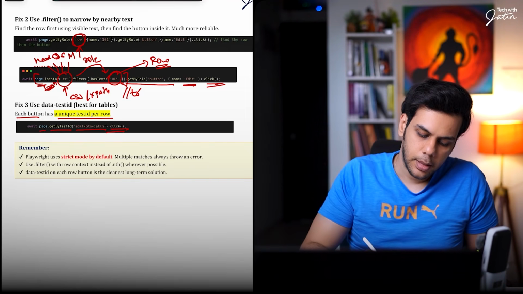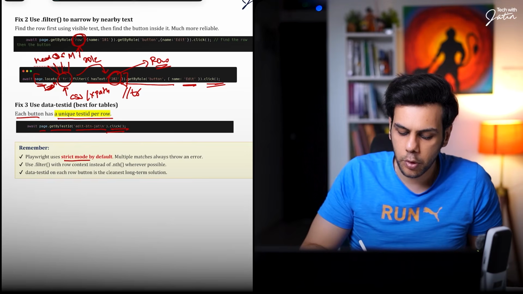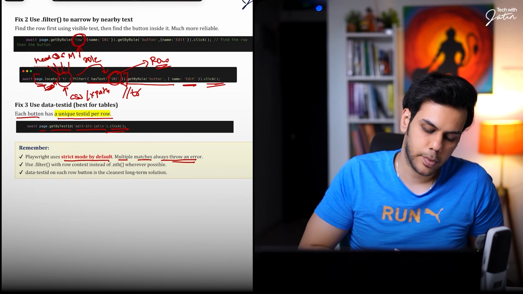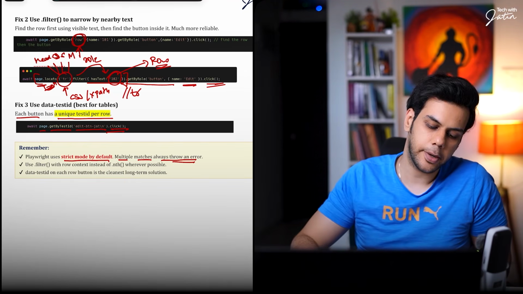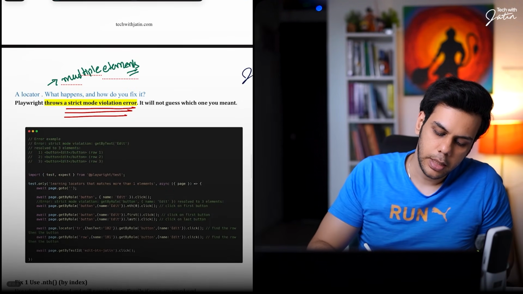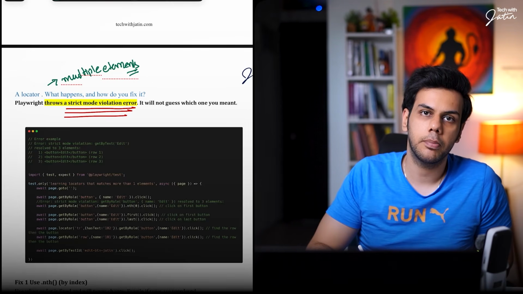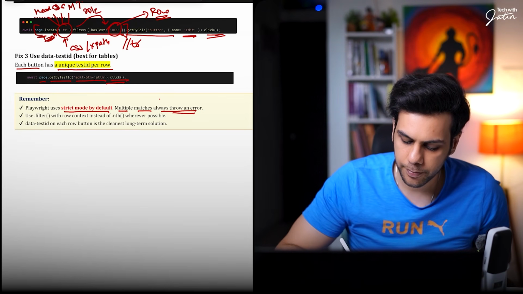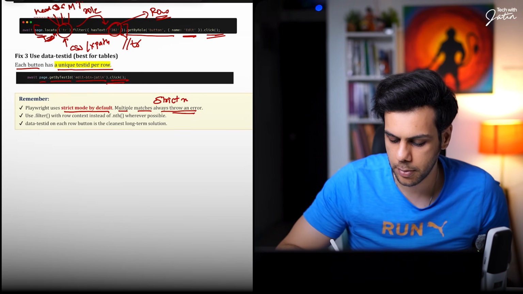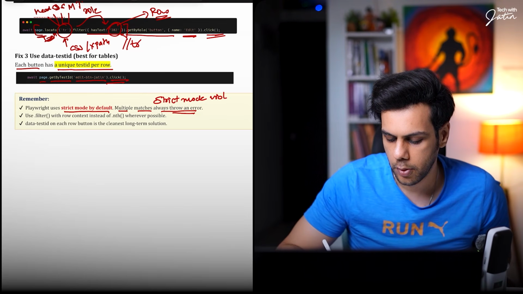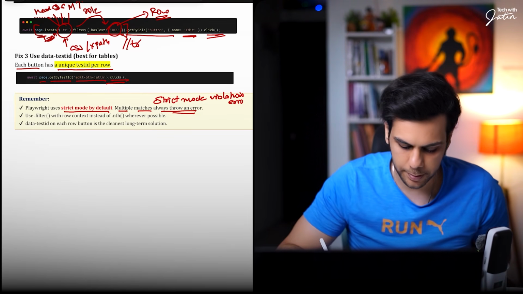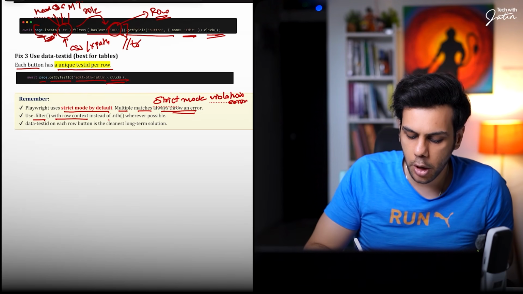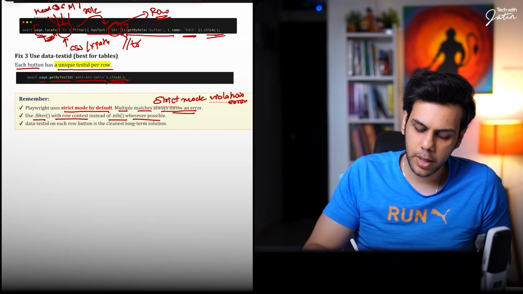Now, remember, Playwright uses strict mode by default. Multiple matches always throw an error. And what is the error that you're going to get? Strict mode violation error. Please make a note of this particular point also. You will end up getting strict mode violation error. Use dot filter with row context instead of dot nth method whenever possible.